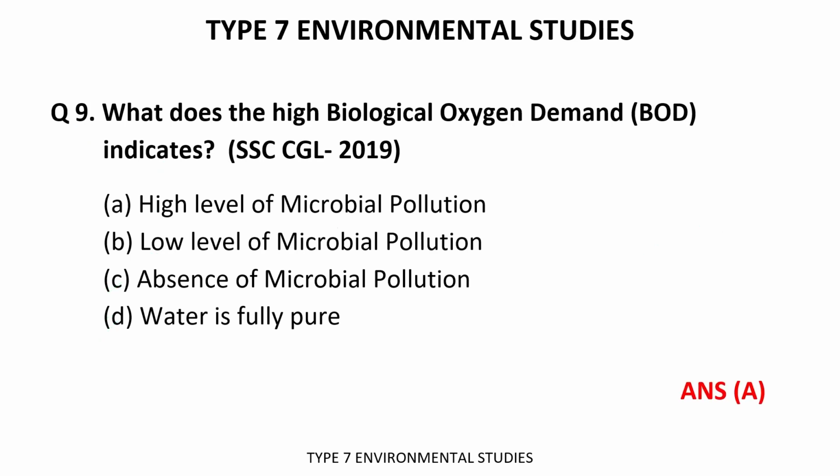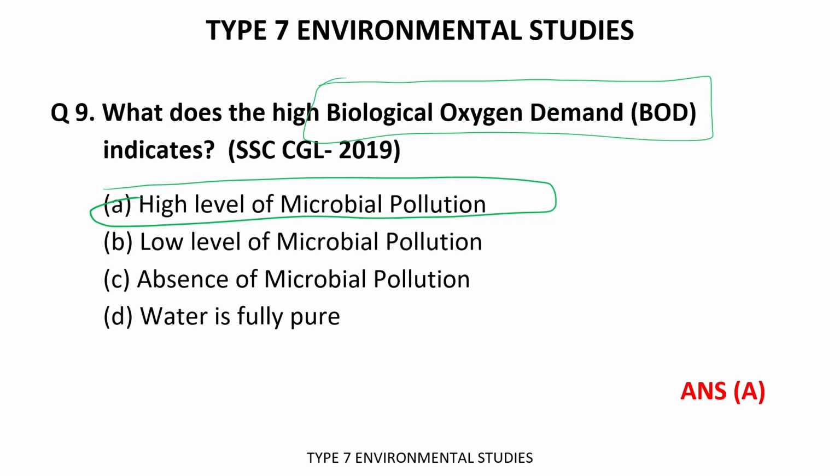The time's up. So the correct answer is high level of microbial pollution. Okay, so basically when we talk about the BOD, biological oxygen demand, then basically it stands for the dissolved oxygen in water.